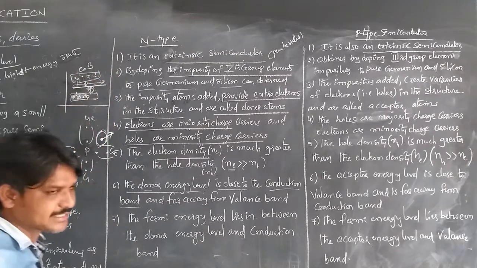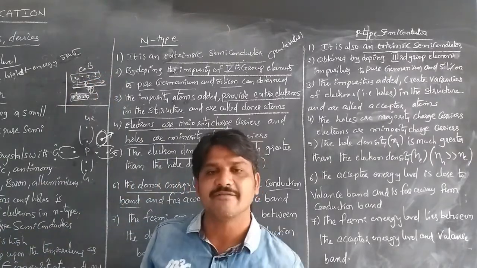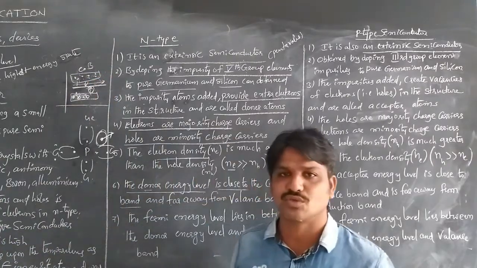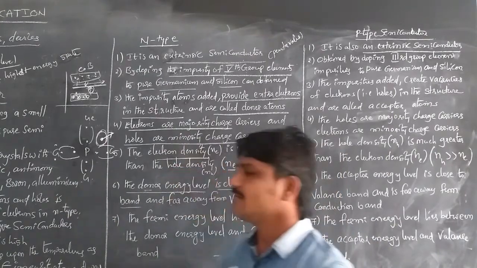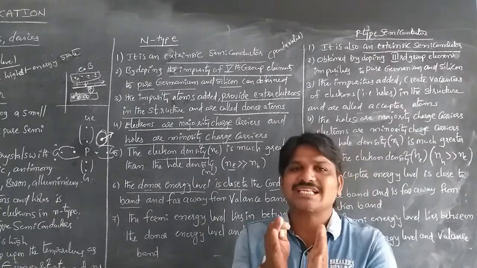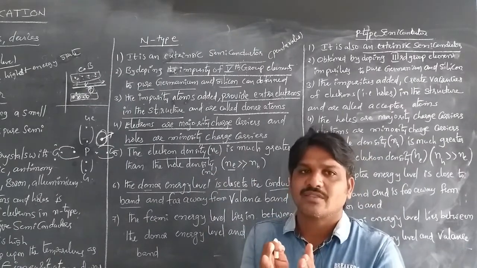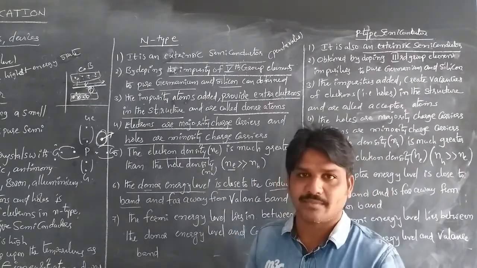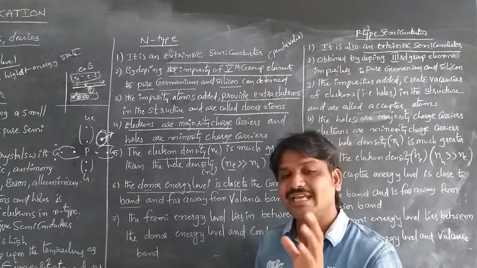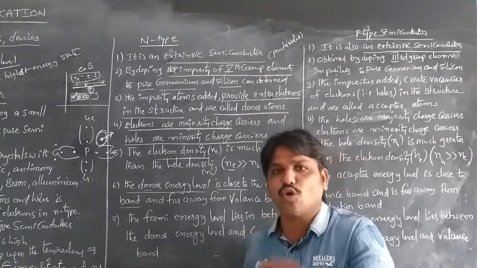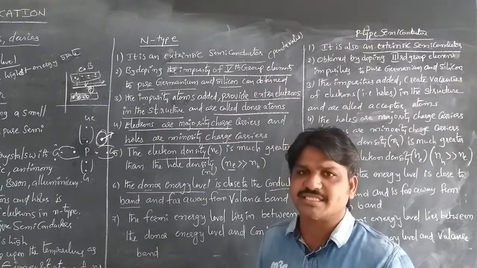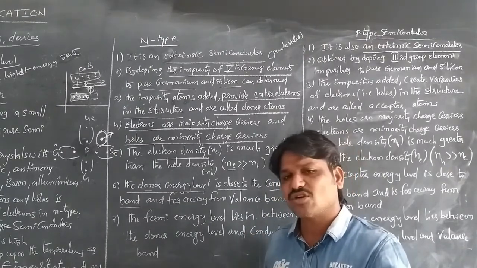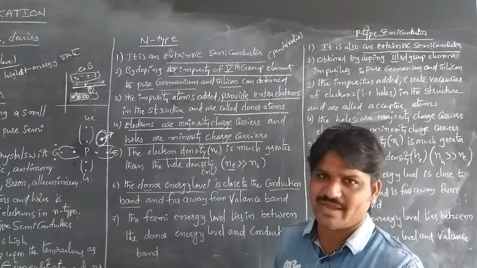What is meant by the Fermi level? Every time we use the word Fermi level. The Fermi level is the highest energy state that an electron can acquire. Whenever the temperature is increased, electrons also exist in the band.